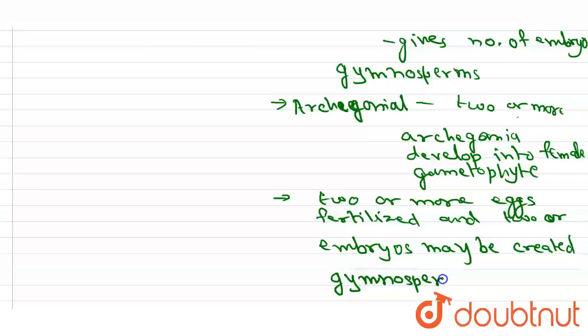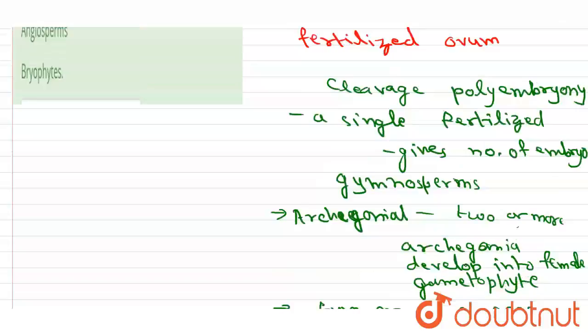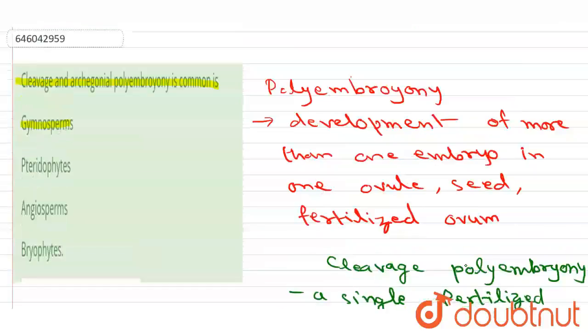So our correct answer is that cleavage and archegonial polyembryony is common in gymnosperms. That is the correct option. Option 2, pteridophytes, angiosperms and bryophytes are incorrect. That's all. Thank you.